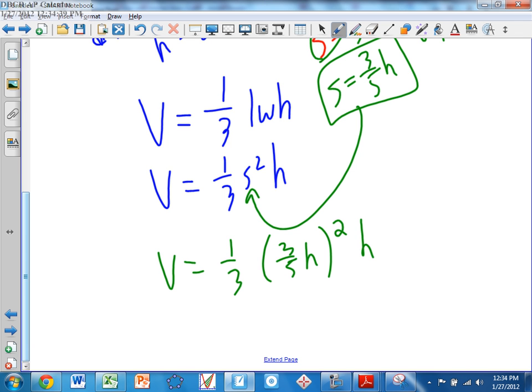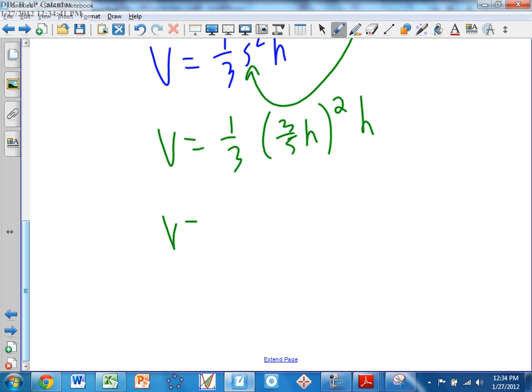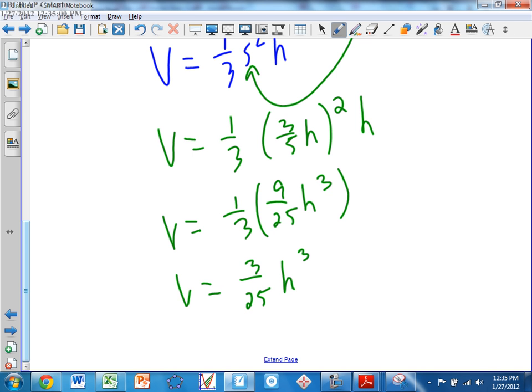Okay, now continuing. We can take the derivative, but I want to simplify first, if that's all right. I'd rather simplify before I take a derivative. 3 and the 9 reduce. I'm going to get 3 over 25 H cubed. Remember guys, when you square a product, you must square the top, the bottom, and the actual variable. And that becomes H squared. H squared times H is H cubed.